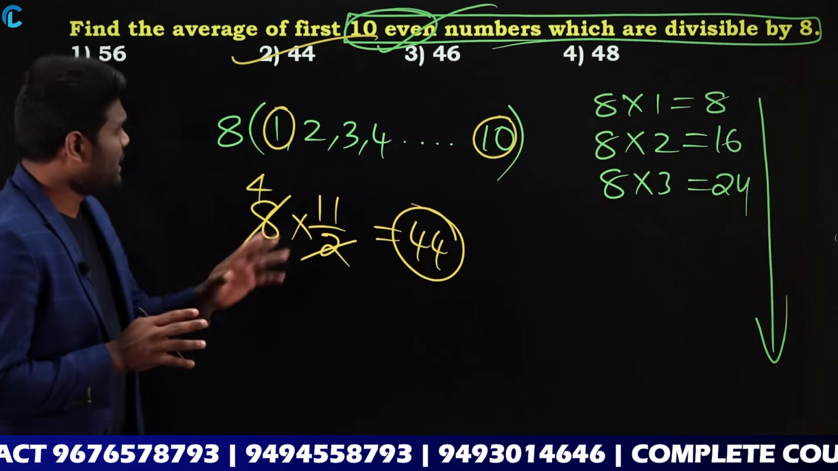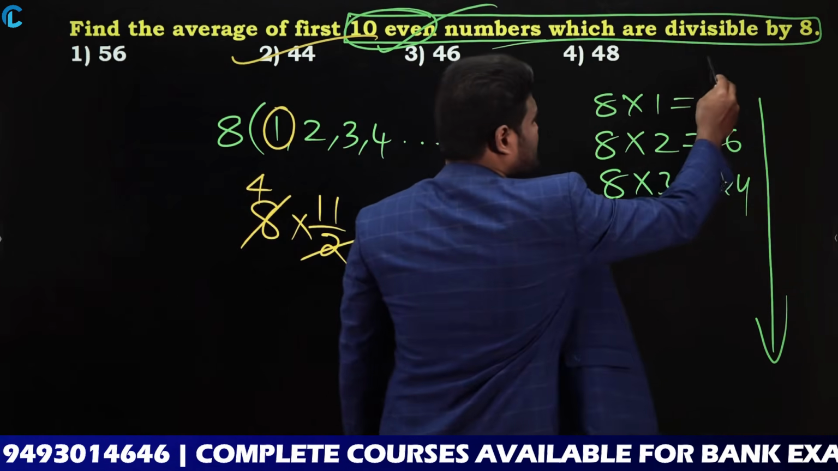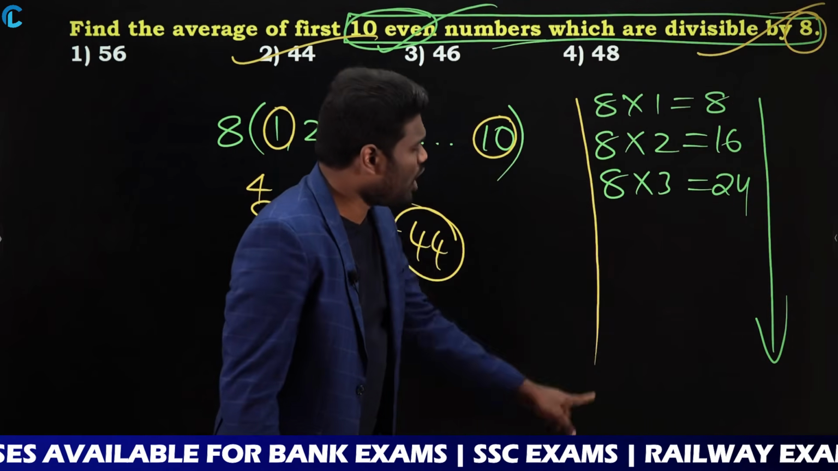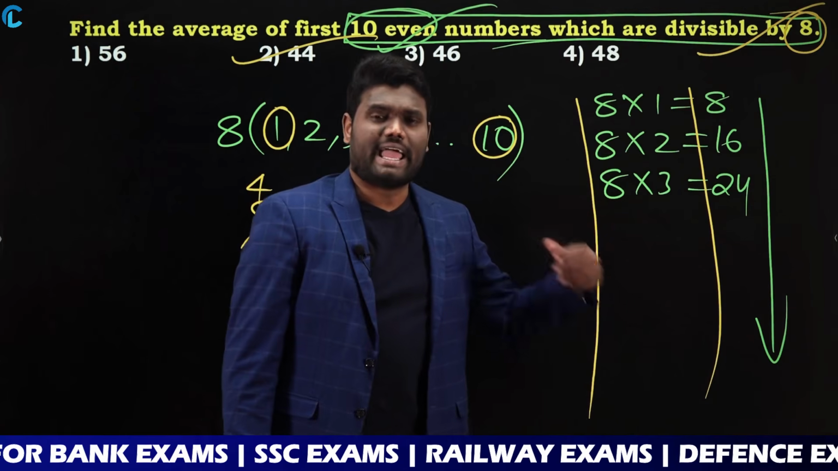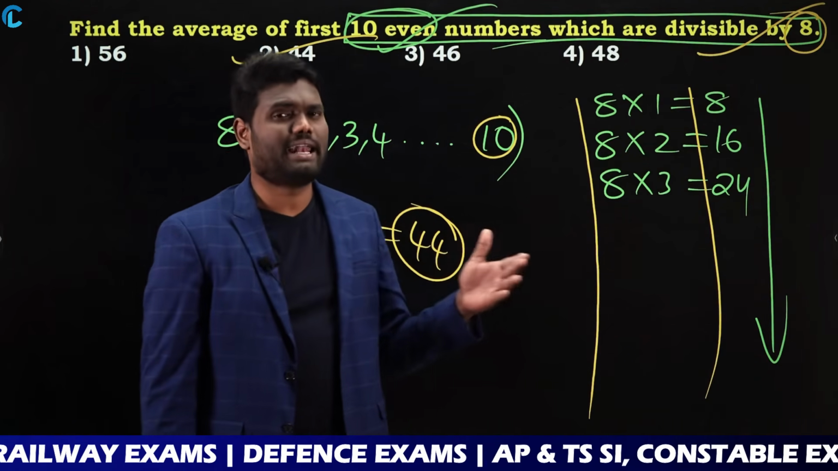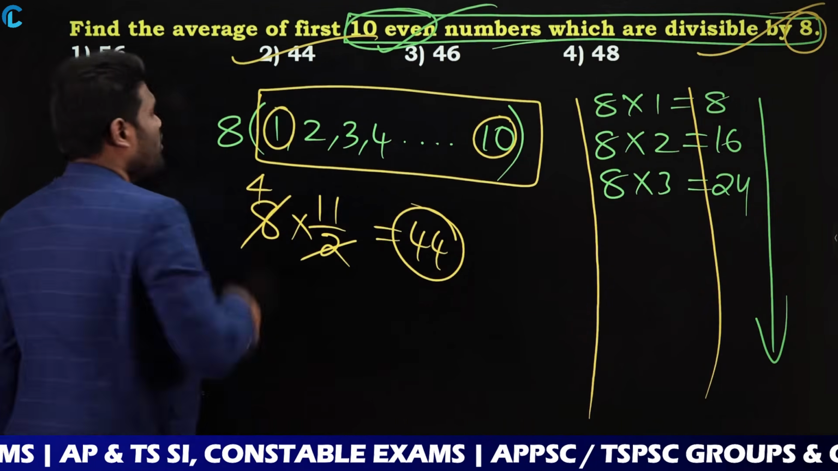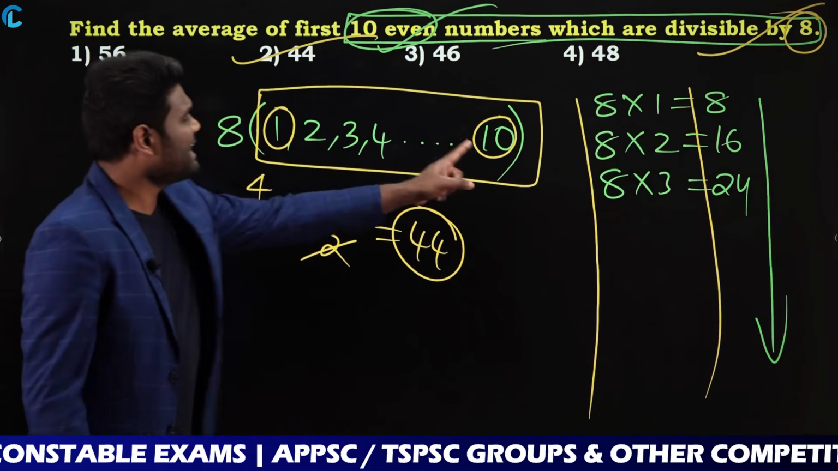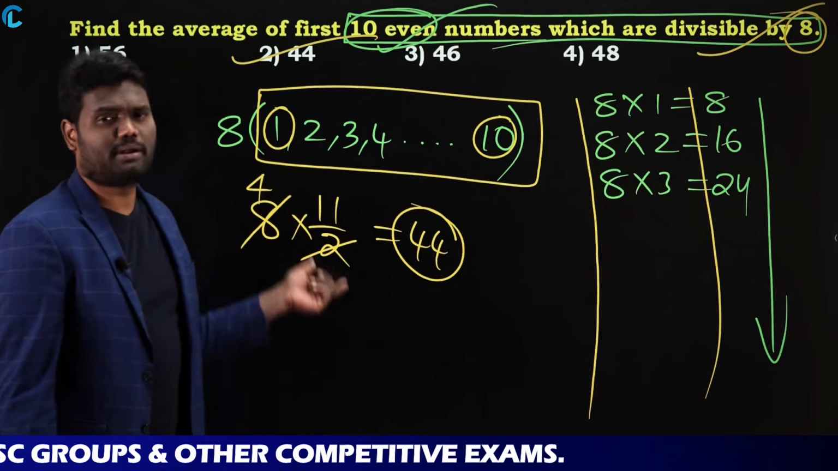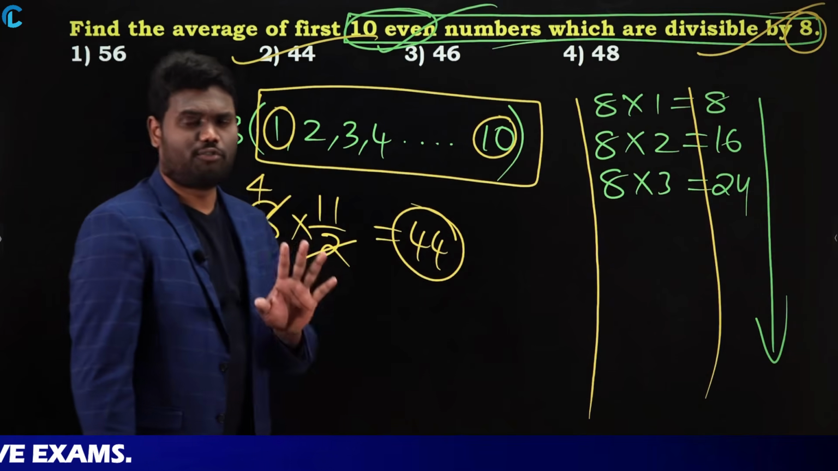Very, very simple question. But in this question you have to be careful. Why? Because as it is divisible by 8 and they are even numbers, in the 8 table all the numbers are going to be even numbers. 8 one time, 8 two times, 8 three times, 8 four times, 8 five times, all of them are even numbers. So what I will do is calculate the average for the first 10 numbers. First 10 numbers average means 10 plus 1 by 2. Why? Because highest number plus lowest number by 2. 11 by 2 into 8. So this is going to be average 44.